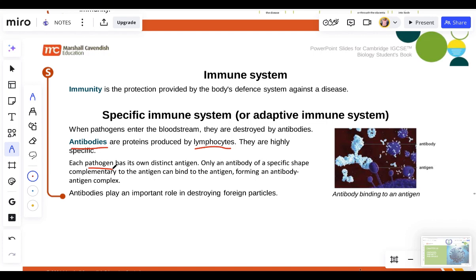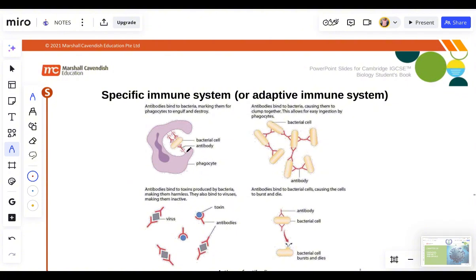Now let's take a look at the specific immune system, the adaptive immune system. Now take a look at the bacterial cells. Here we have the phagocyte. Remember, the white blood cell is made up of two types, the phagocyte and the lymphocyte. The lymphocyte produces the antibodies.